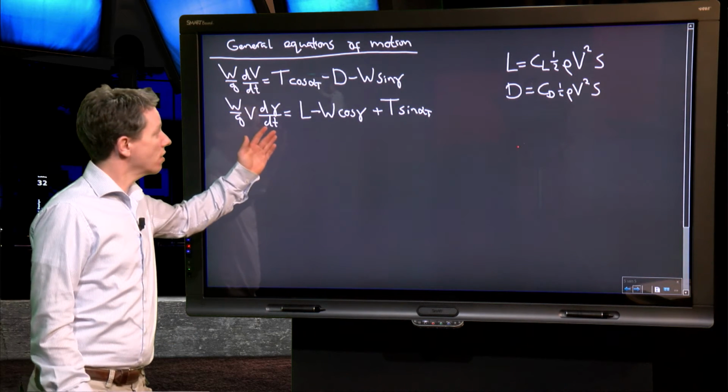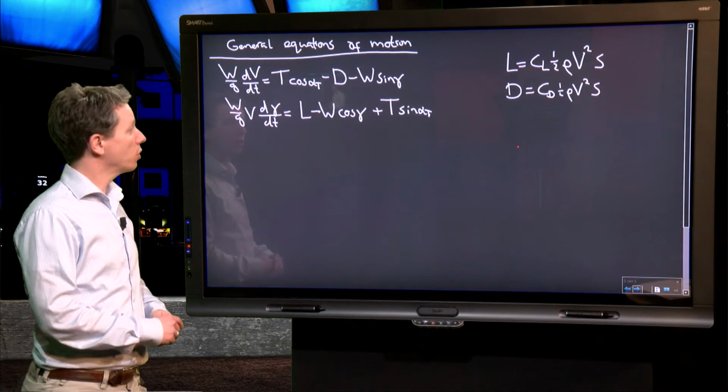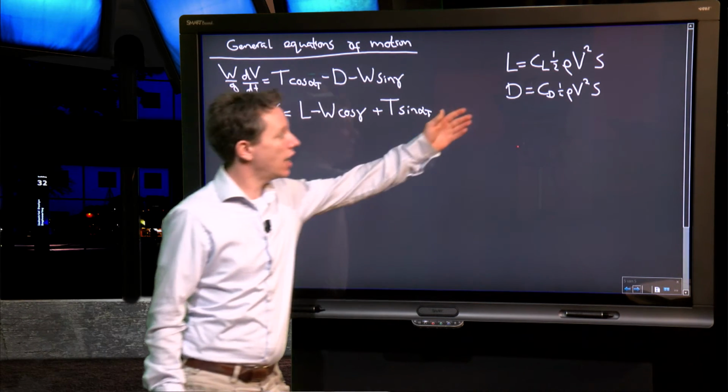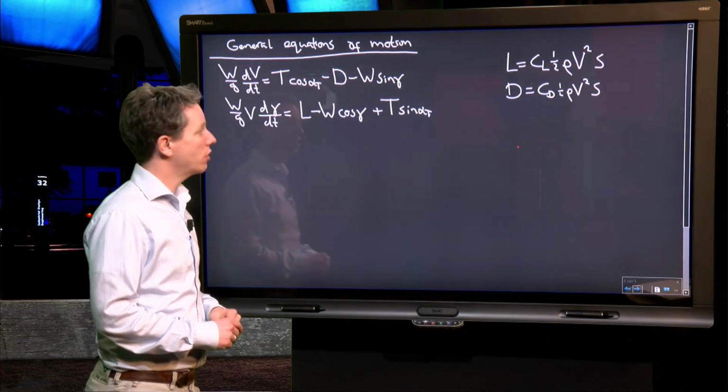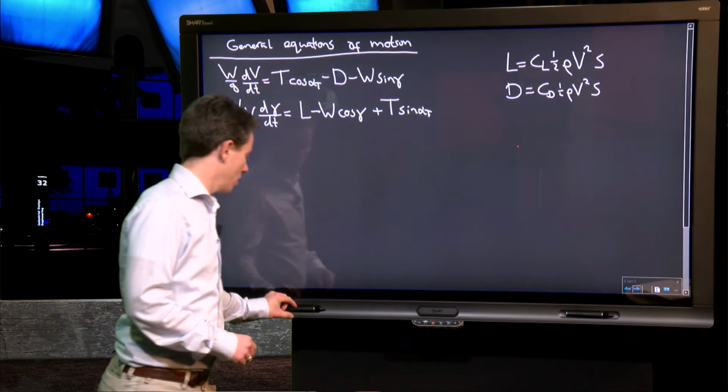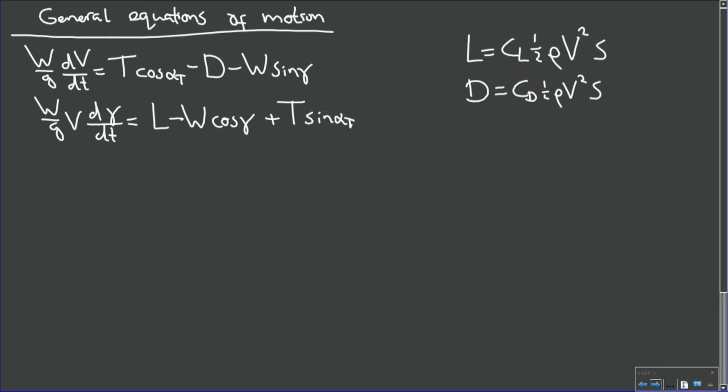So, I start over here with the general equations of motion, and I've also written down the equations for lift and drag. Now, since we are in gliding flight, we can say that the thrust is equal to 0. Therefore, this thrust term becomes 0 and this thrust term as well.